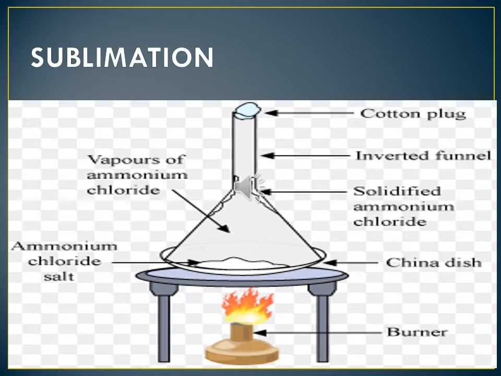That is how we separate the mixture. Ammonium chloride, salt and sand are mixed in the China dish. We give heat. At that time the vapors of ammonium chloride go up inside the funnel and the ammonium chloride solidifies at the side of the funnel.